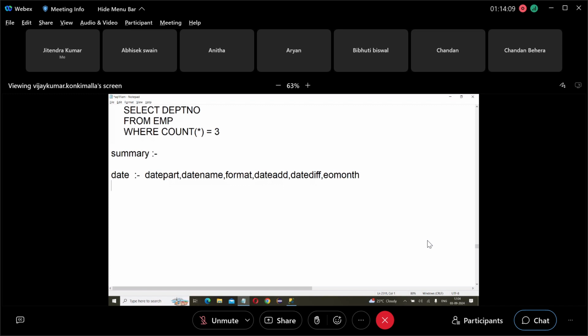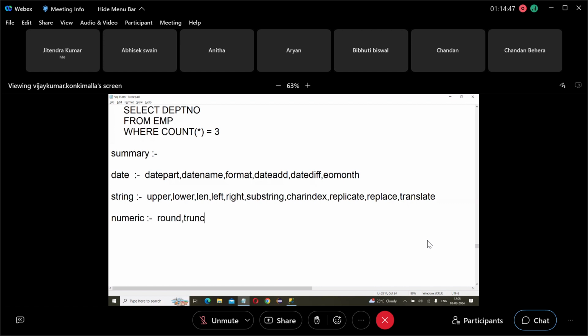Then next, string character functions. In character functions, what is covered? Upper, lower, len, left, right, substring, char index, replicate, replace, translate. Next, numeric functions: round, ceiling, floor.